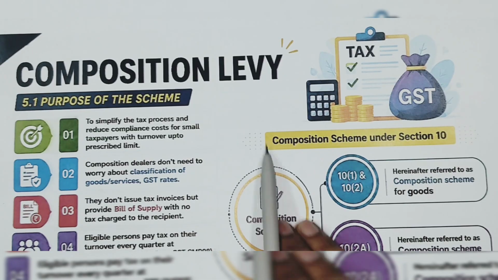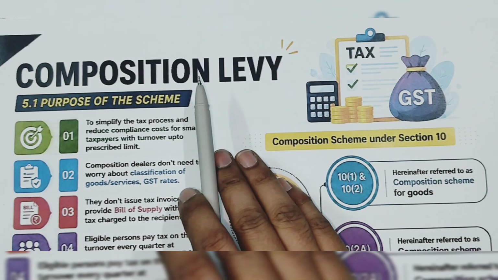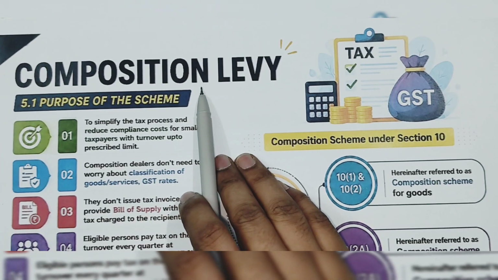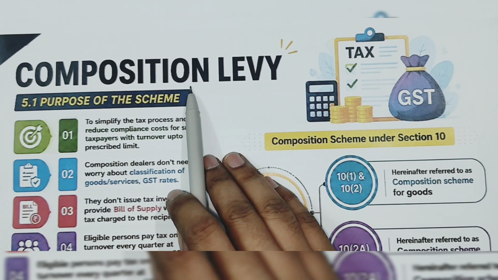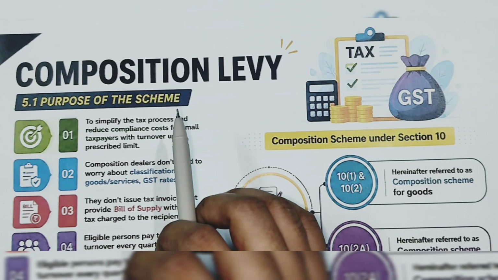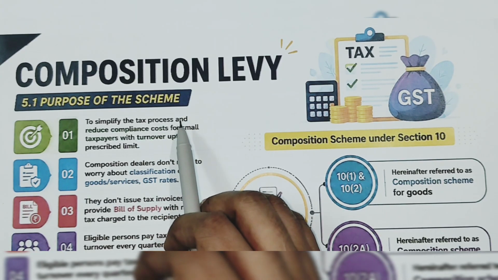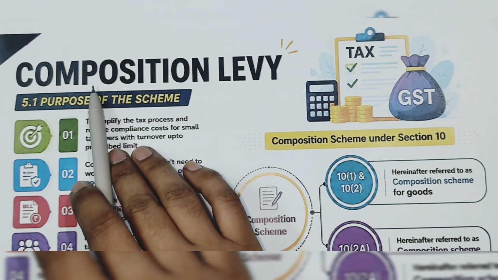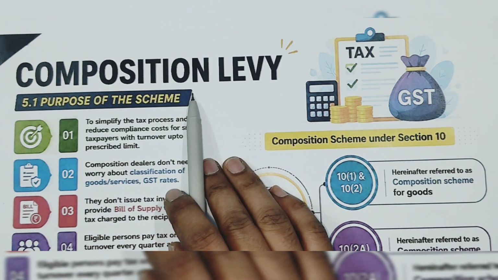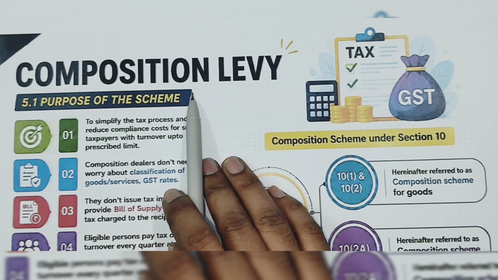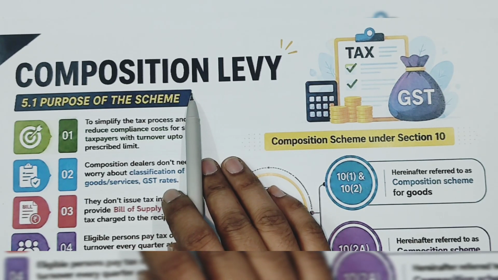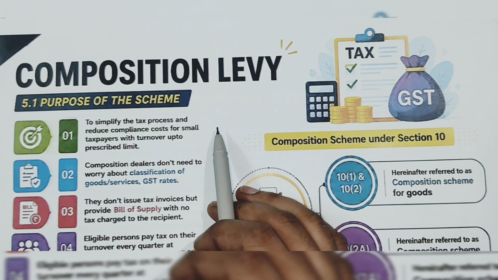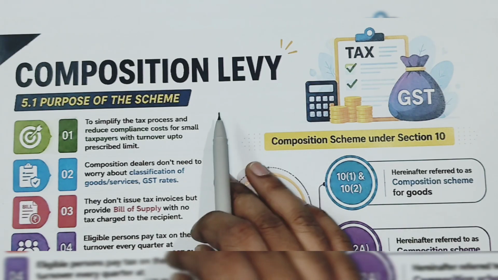Now, compensation dealer: there are certain conditions. What are those conditions? You can't collect from your customer the tax, the way a final consumer bears the tax. In the compensation scheme, the compensation levy, you can't collect it from your customer. You have to pay it from your pocket.